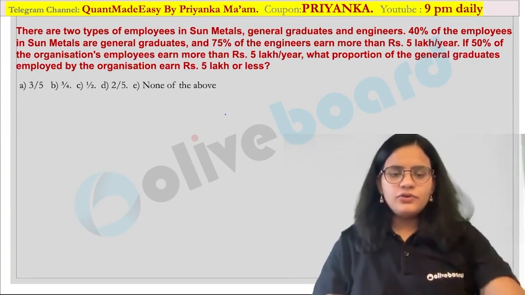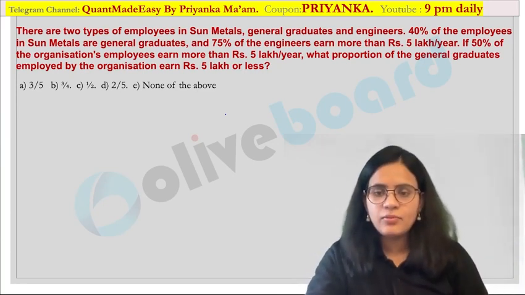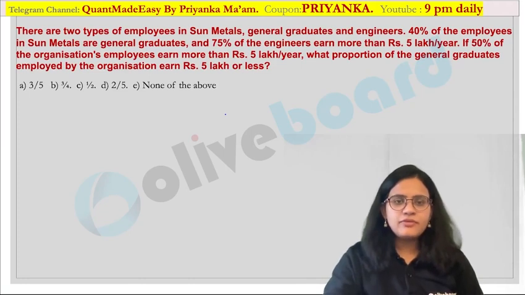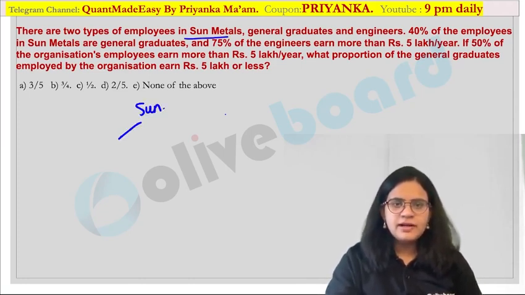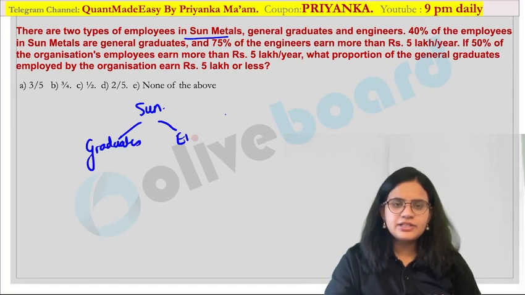So I want all of you to read this question. It is an interesting question based on a tree diagram over here. So this concept is based on the tree diagram. There are two types of employees in Sun Metals over here. So there is a company called Sun Metals. There are two types of employees. One is graduates, okay, and the second one is nothing but engineers.